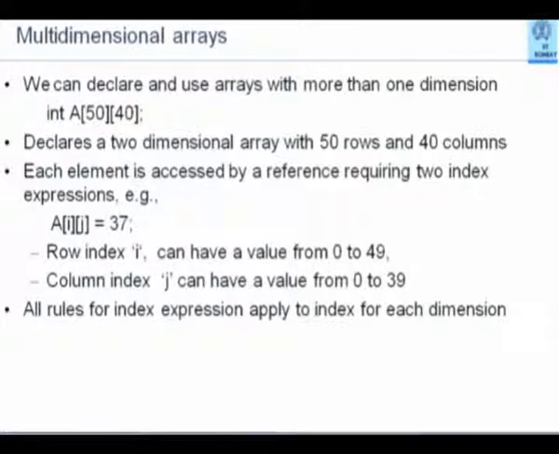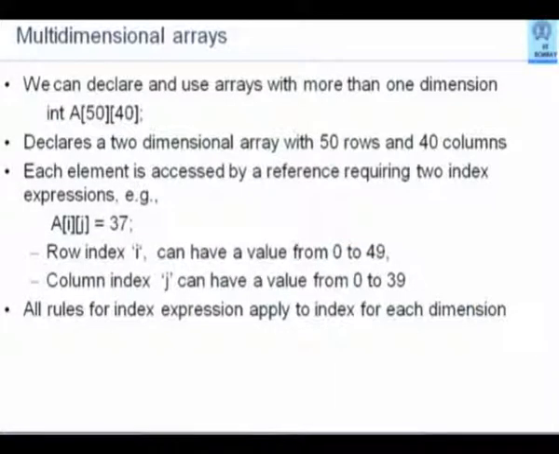We now come to another important use of arrays, which are multidimensional. It so happens that C++ very naturally extends the facility of array declaration and usage of a single dimension to as many dimensions as you choose. We shall be discussing 2-dimensional arrays, which are called matrices in our mathematical convention, but there is no limit to the number of dimensions per se. The way you declare a 2-dimensional array is to say something like int A[50][40]. So there are 2 square brackets.